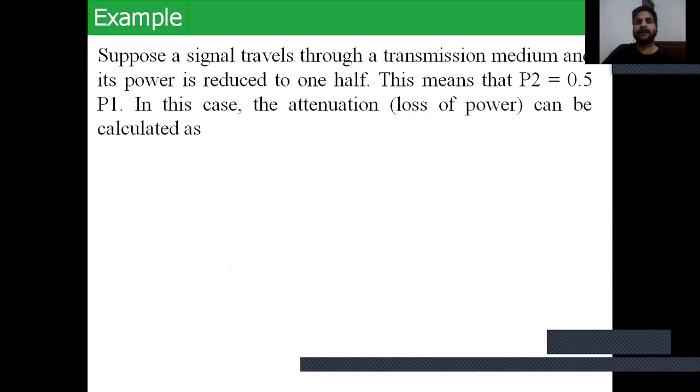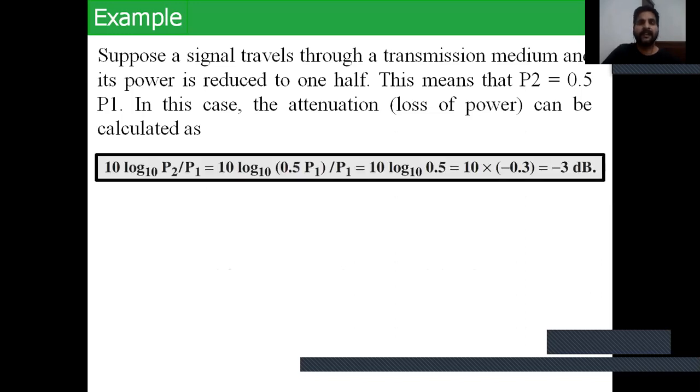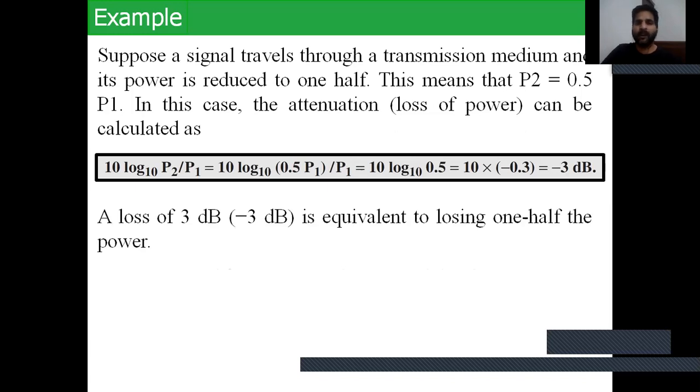Suppose a signal travels through a transmission medium and its power is reduced to 1/2. This means that P2 equals 0.5 P1. In this case, the attenuation, the loss of power, can be calculated as 10 log base 10 of P2 upon P1. According to the formula, 10 log base 10 of 0.5 P1 upon P1 equals minus 3 dB. So a loss of 3 dB is equivalent to losing 1/2 of the power.